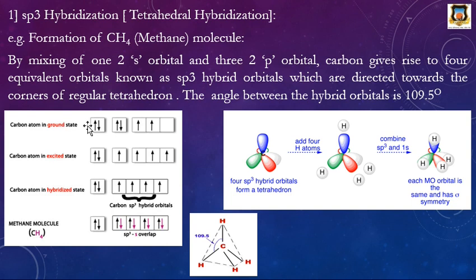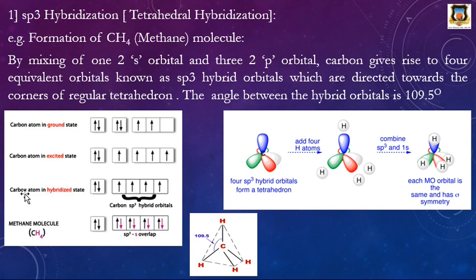Then carbon in ground state, the electronic configuration of carbon. Atomic number of carbon is 6. Therefore, carbon in ground state is 1s2, 2s2, 2p2. Here this is 1s orbital, 2s orbital and 2p orbital which can accommodate electrons. Then here carbon atom in excited state, one electron of the 2s orbital is excited to the 2p orbital.